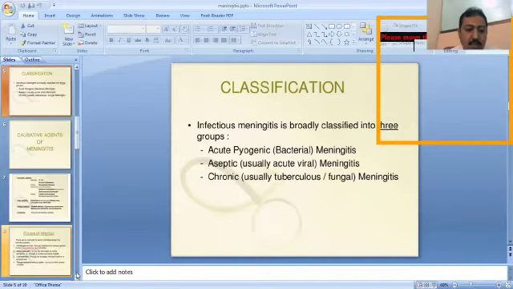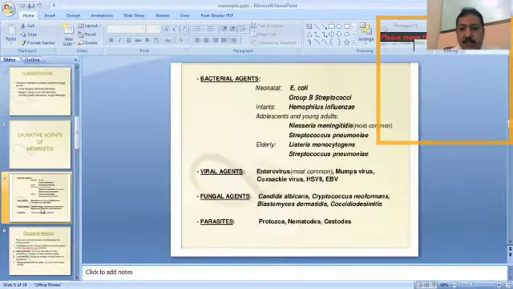Now, what are the causes of meningitis? What is the etiology of meningitis? There are bacterial agents, viral agents, fungal agents, and parasites. These all cause meningitis.